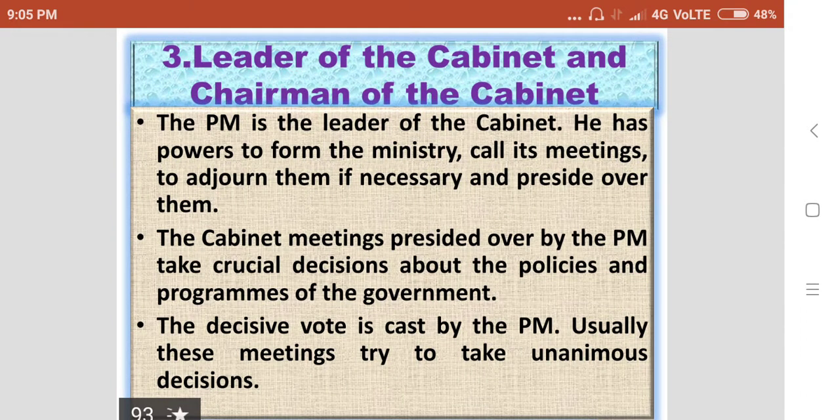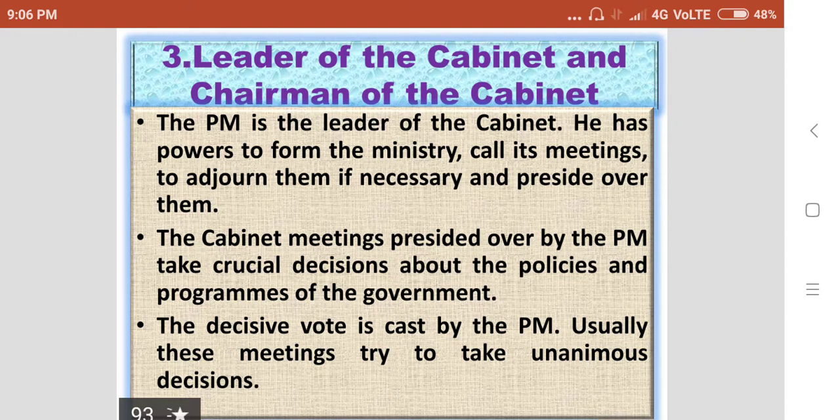Third function of the Prime Minister is leader of the cabinet and chairman of the cabinet. The Prime Minister is the leader of the cabinet. He has powers to form the ministry, call its meetings, to adjourn them if necessary, and preside over them. So these are very important responsibilities of the Prime Minister.